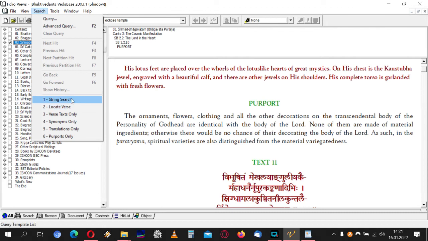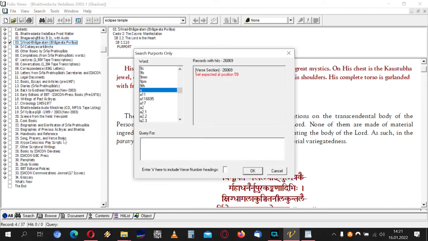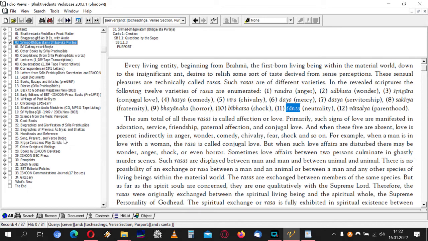I can do either a string search, verse text only, which only searches the text here, synonyms only, translation only, or purports only. So let's say we're looking for the purports only. Let's see if we can find Shanta. So here it says Shanta, neutrality. So it shows the first hit in the search.